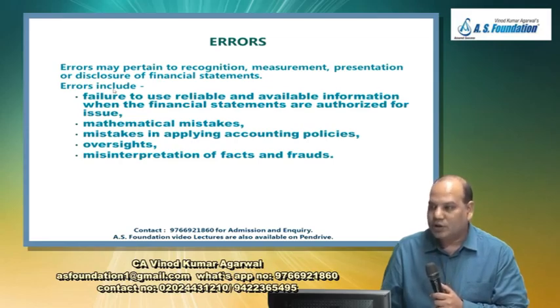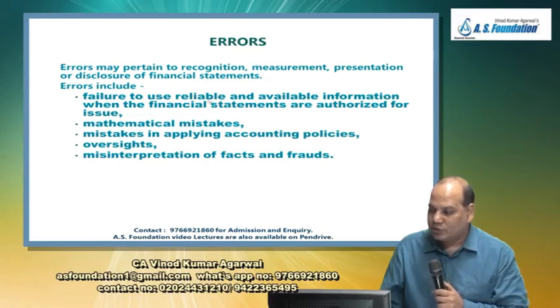Why do errors happen? Failure to use reliable and available information when the financial statements are authorized for issue. So this shows the laziness on the part of the accountant or the management. Available information was there, reliable information was there, but he will not use it properly.